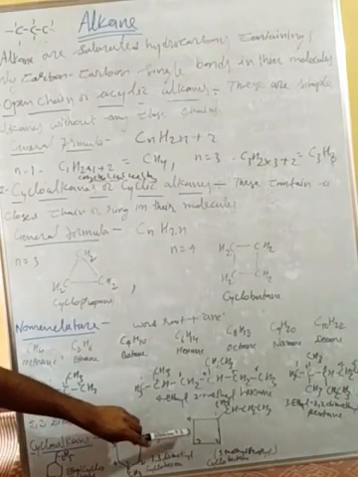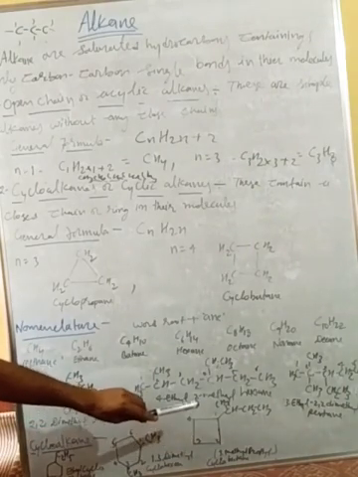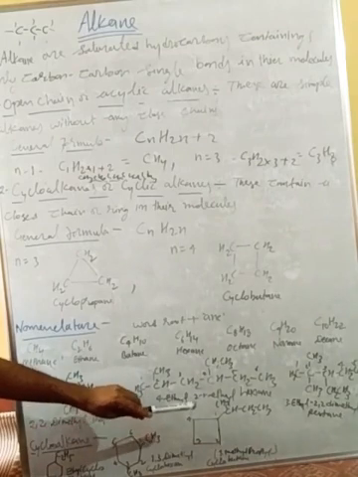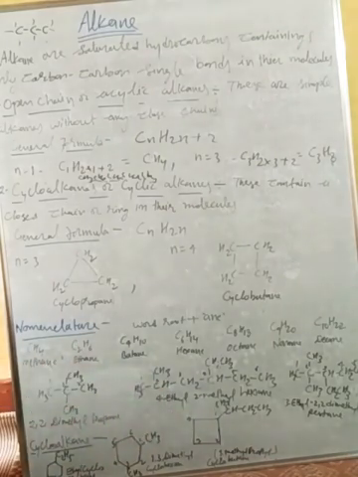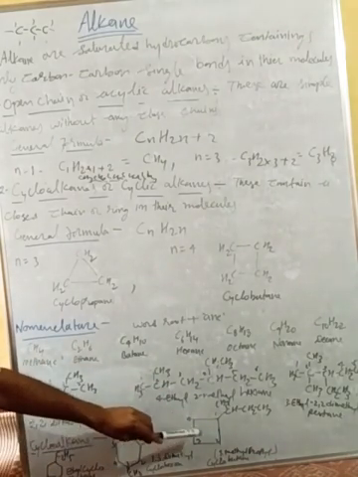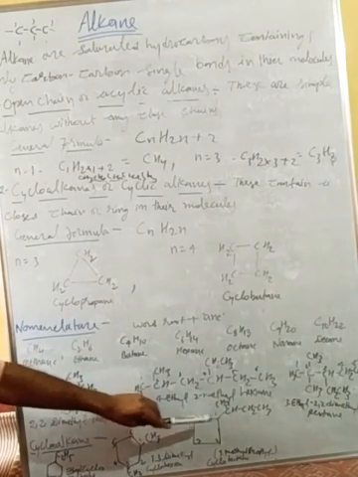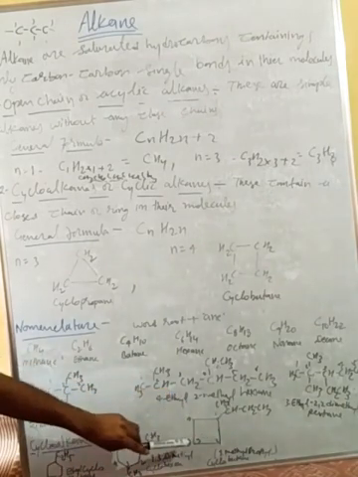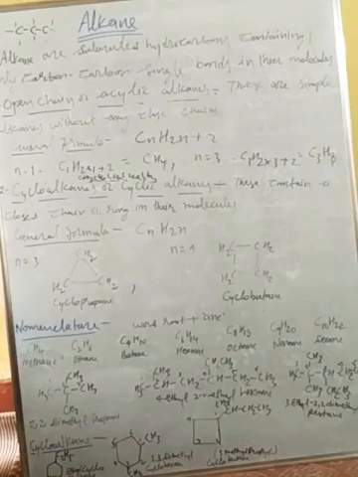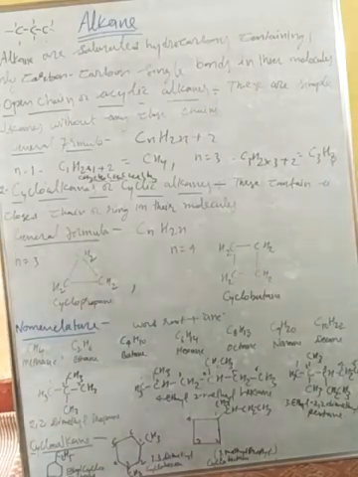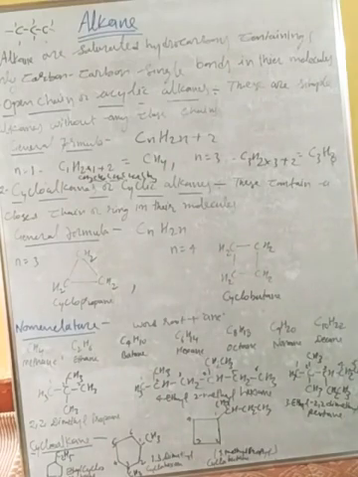Here also is a 4 carbon cyclic form with a sub alkyl group, so the IUPAC name in bracket is (1-methyl propyl) cyclobutane. So in this video we have studied the alkane, its two types, and their nomenclature.